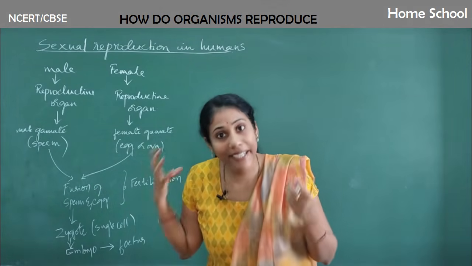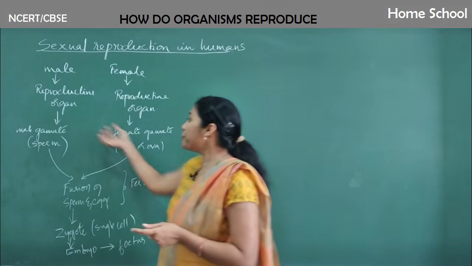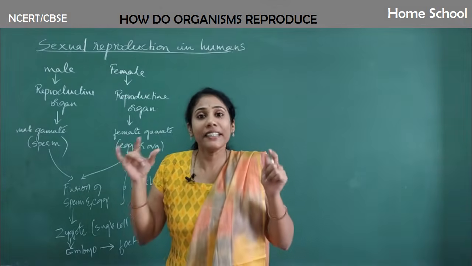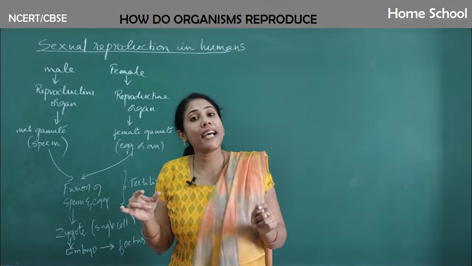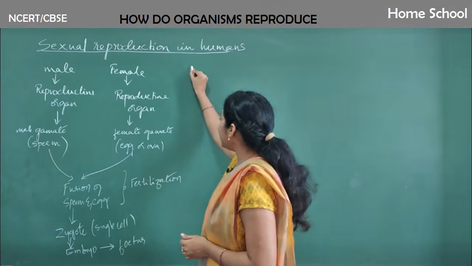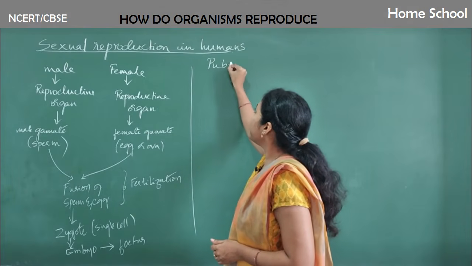Only at a certain age can humans produce a male gamete and a female gamete, and that age we call puberty. Now let us learn about puberty.